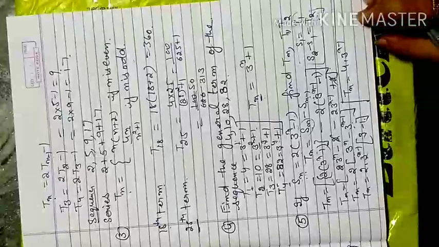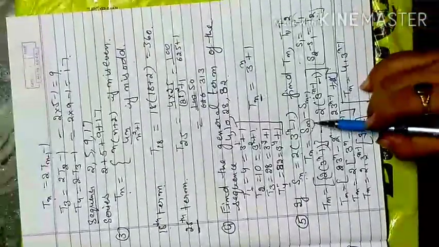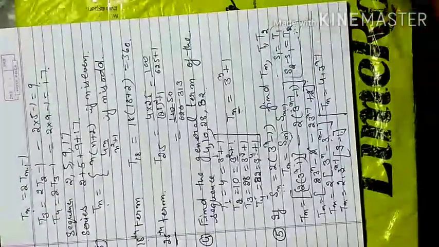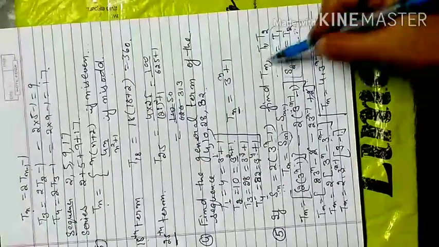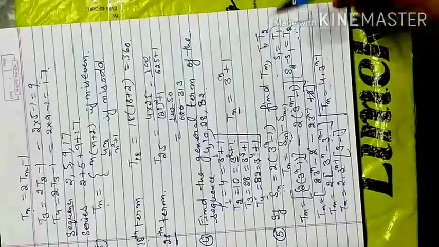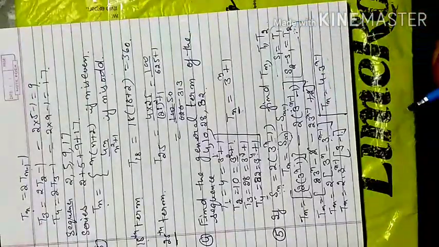First you have to generate the nth term formula according to this rule. Then after that, you look at what you need to find in your question, any term. If they ask for the nth term, I have found the nth term. If they ask for term 1, term 2, term 3, term 4, term 5, term 6, from that formula you can easily identify term 1, term 2, term 3, term 4.